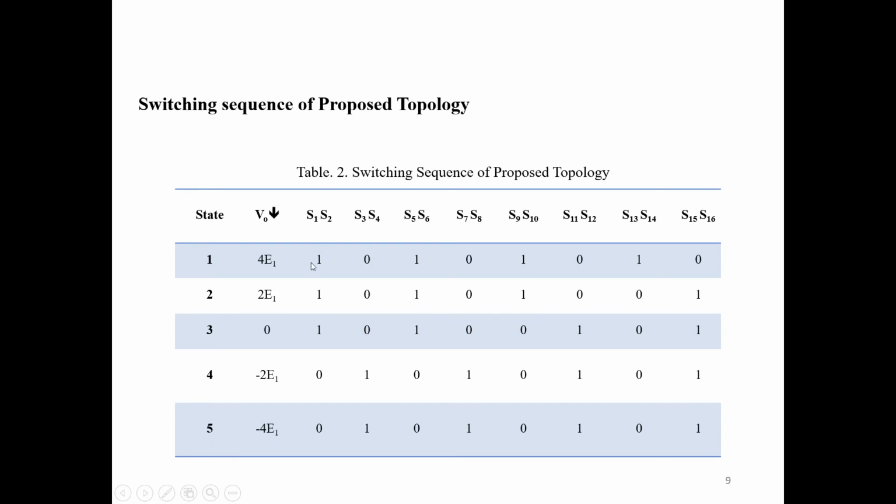This means when these two switches are on, these are off, and when they are off, their alternate switches are on, and similarly in other units or cells also. So hence there are only 5 possible voltage levels: 4E1, 2E1, 0, -2E1 and -4E1.